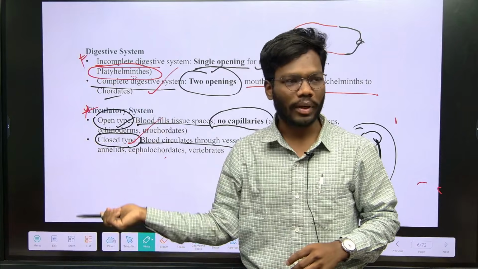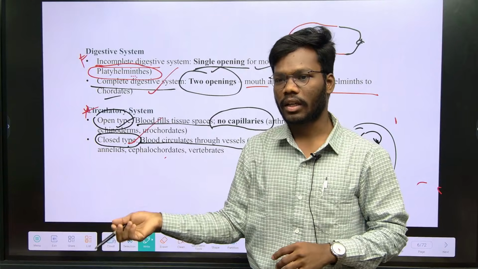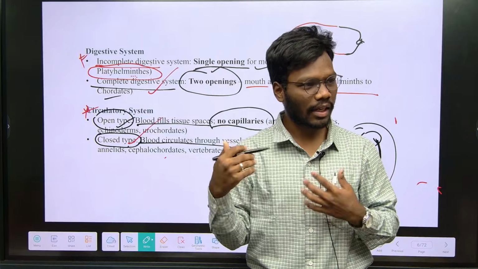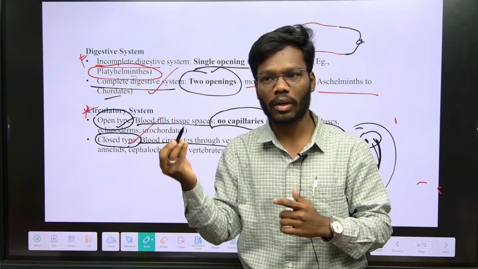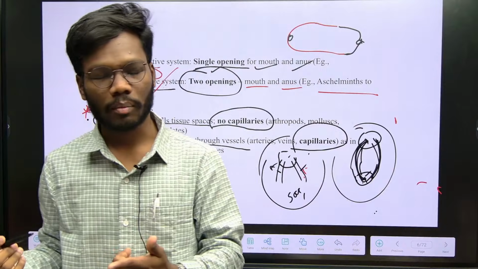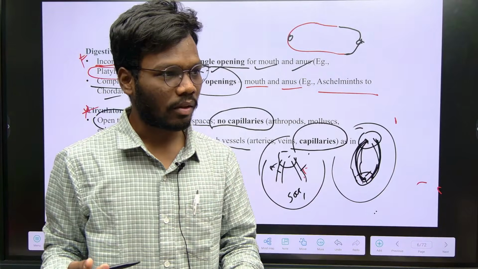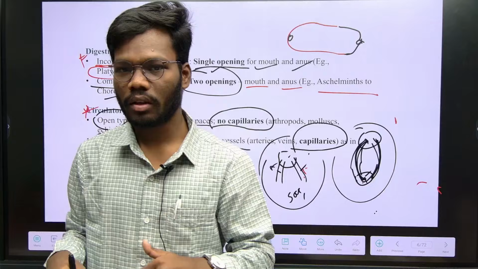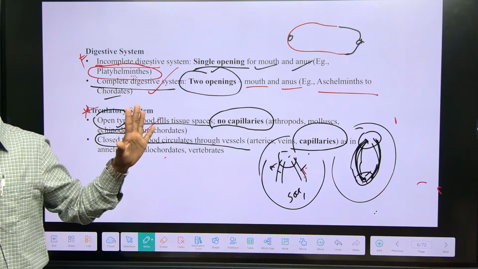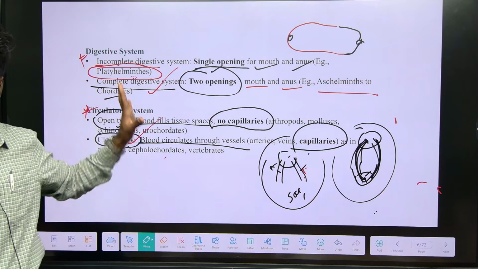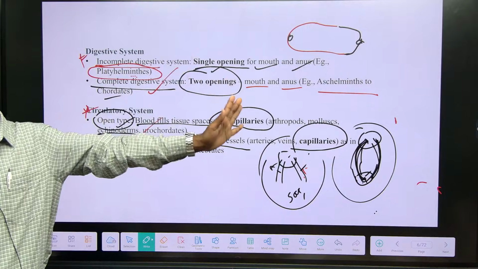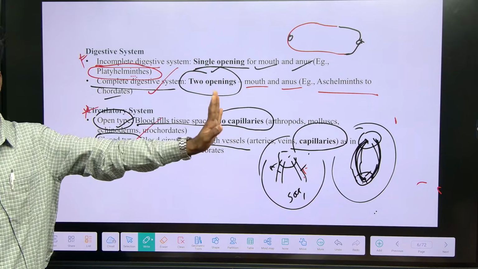So when we discuss non-chordates and chordates, I will tell directly: Porifera is incomplete. Porifera is an open type of circulatory system, or Coelenterata is open type of circulatory system. I will tell only that statement directly. Then you have to remember what is open type, what is closed type, what is incomplete, what is complete. So that's why I am telling here, and that's why we are studying the basics of classification. When you understand the basics of classification, then you will understand chordates and non-chordates easily, right?